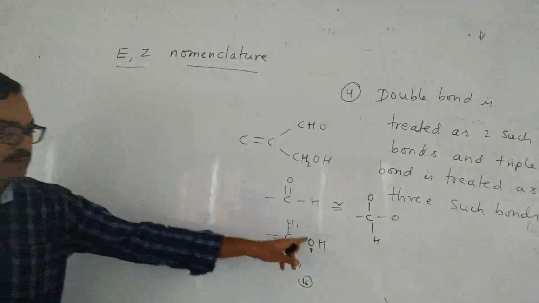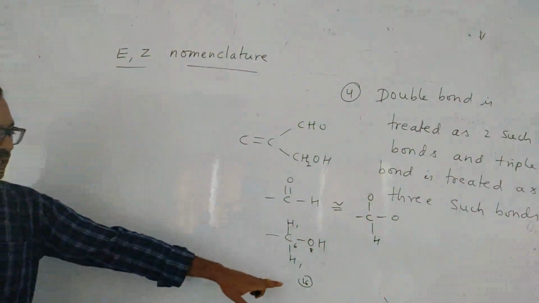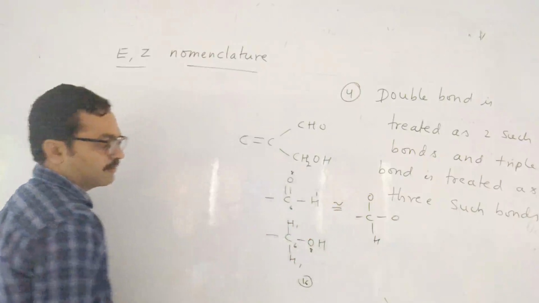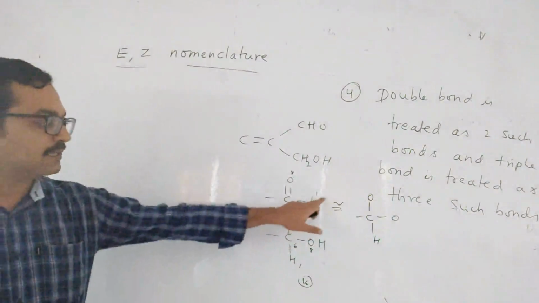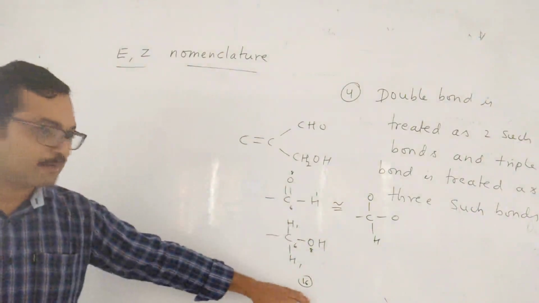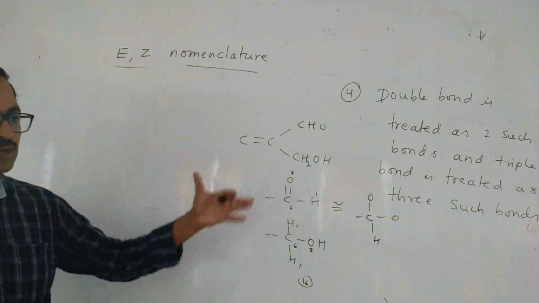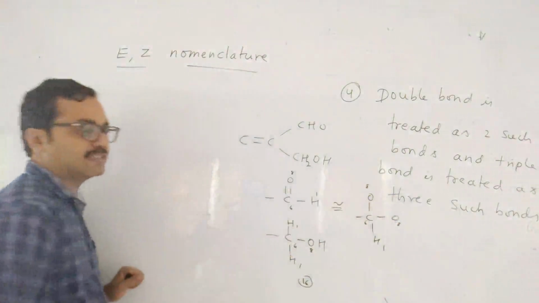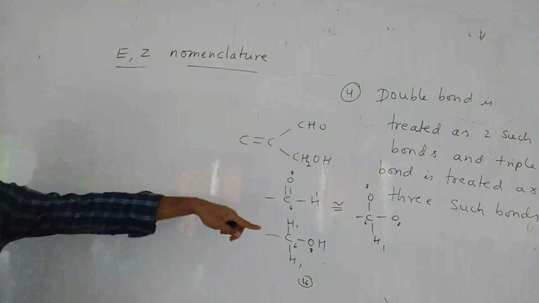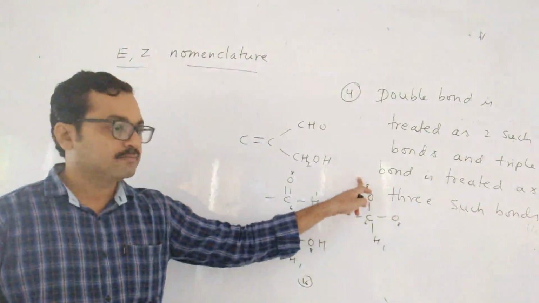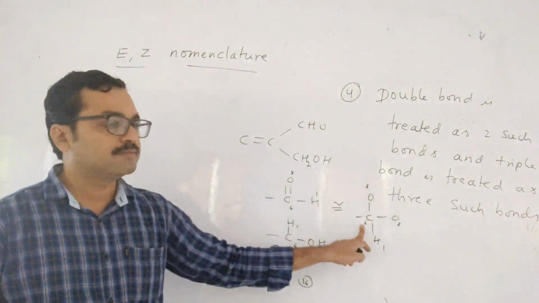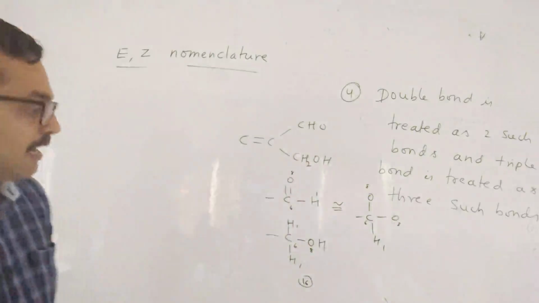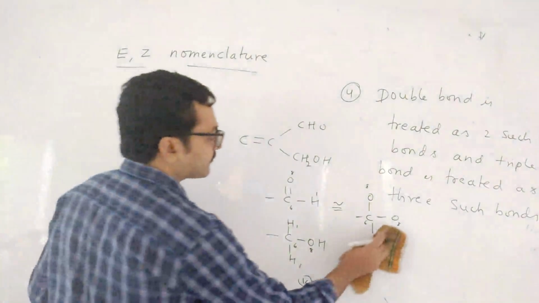I am taking only the first atom, children. That hydrogen I am not taking. Here 16 you are getting, whereas here if you take 6, 8 and 1: 8 plus 6, 14 plus 1, 15. You think that this is highest. But double bond is treated as two such bonds. So we have to count 6 plus 8 plus 8 plus 1 as the valence. So now what is the highest there? 8 plus 8, 16, plus 6, 22, plus 1, 23. So you have to give priority accordingly. Are you understanding? Okay.